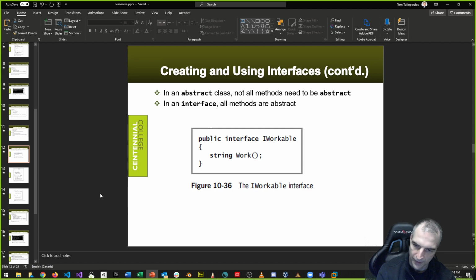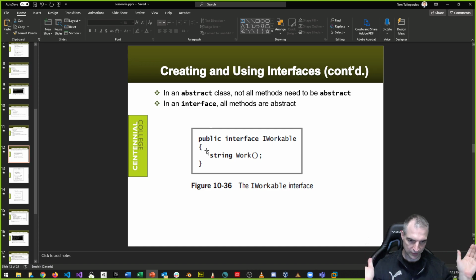Okay? I can implement multiple interfaces. I can have iWorkable, iDrawable, iUpdatable, whatever. There could be many, many different kinds of interfaces that I want to implement. And when I implement all these interfaces in my classes, it gives me another set of tools to make more customizable child classes. So I can make more specific types of classes, right? And I can identify which of the classes that I'm looking at are similar.